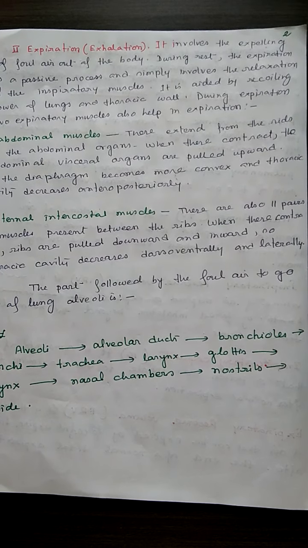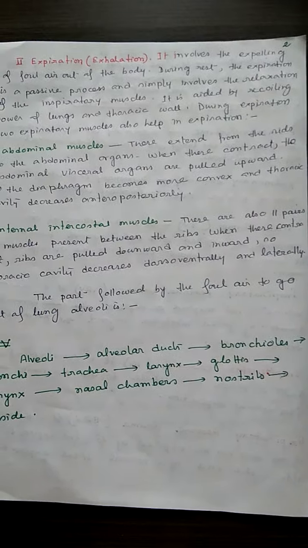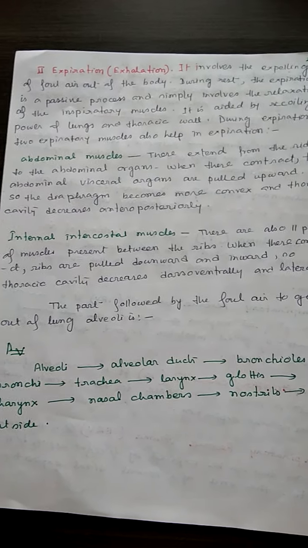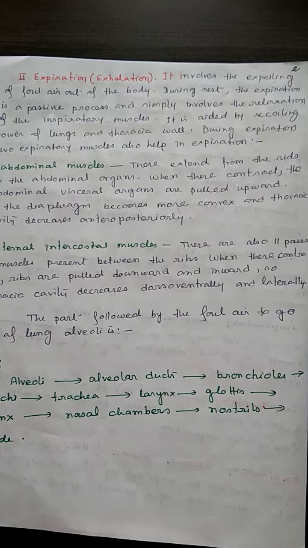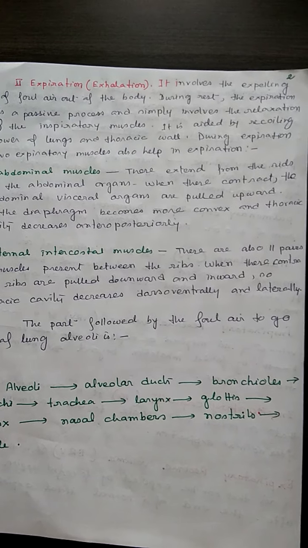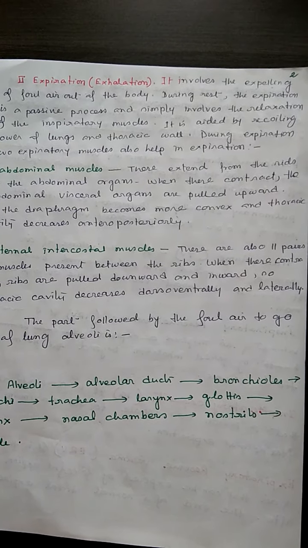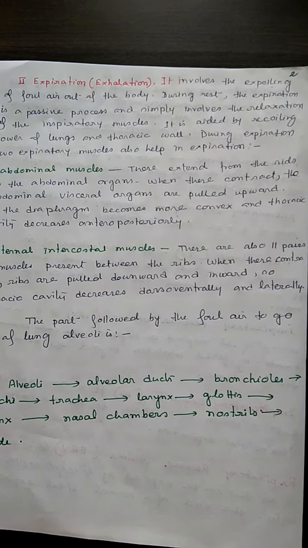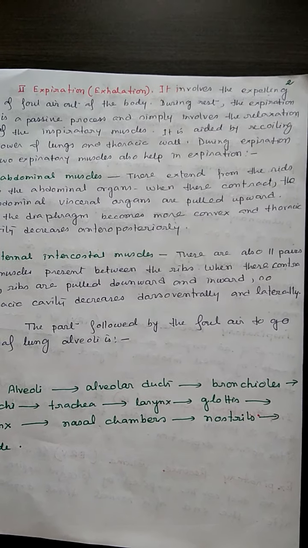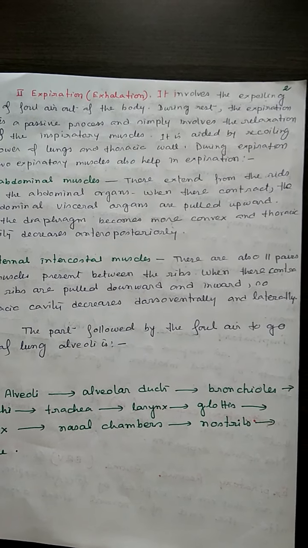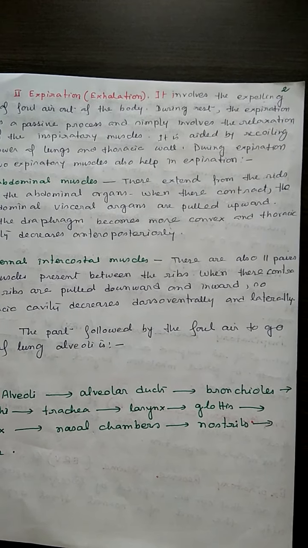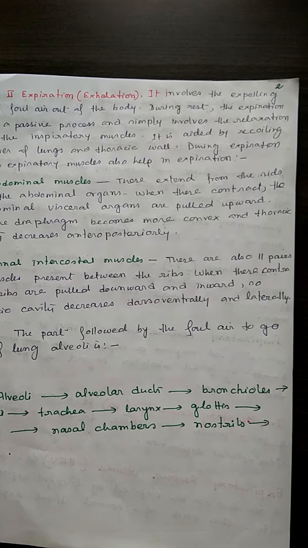The next part is expiration. It involves expelling air out of the body, and during rest expiration is a passive process that simply involves the relaxation of the inspiratory muscles. It is aided by the recoiling power of the lungs and thoracic wall, which decreases the thoracic cavity.